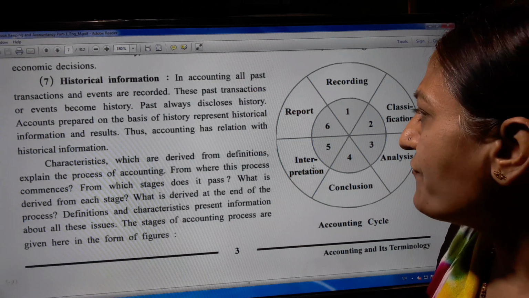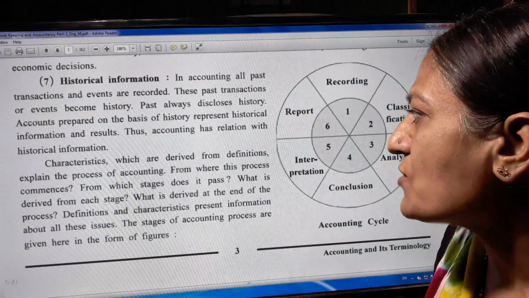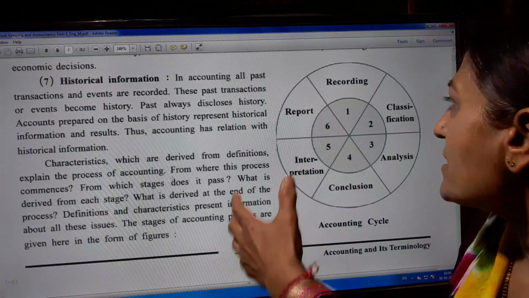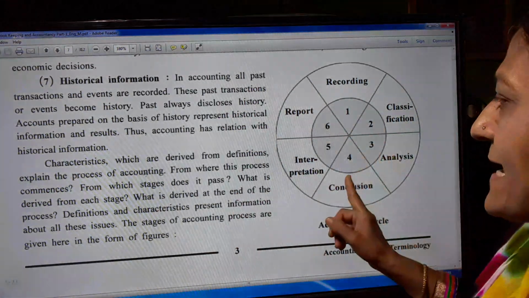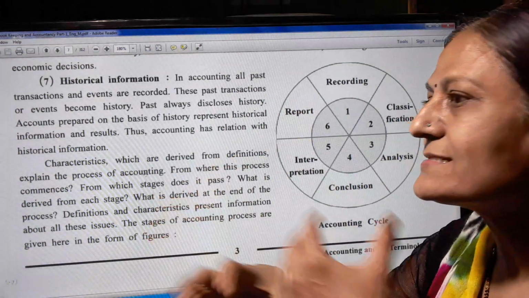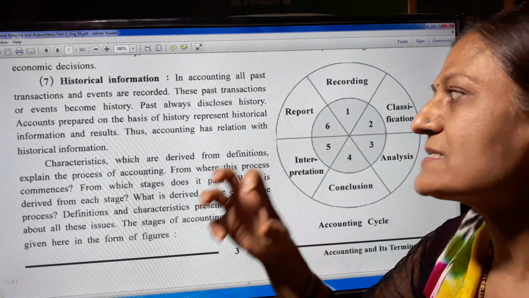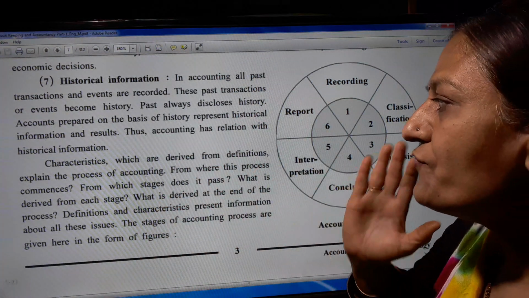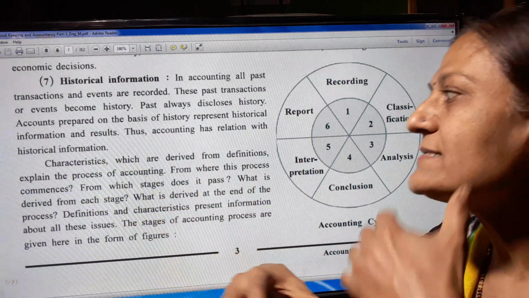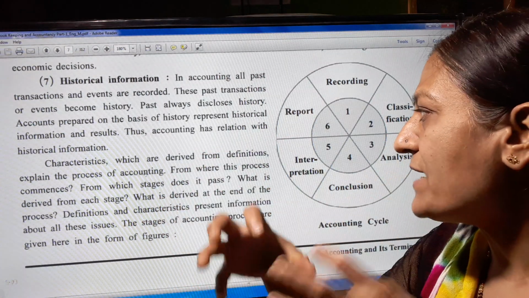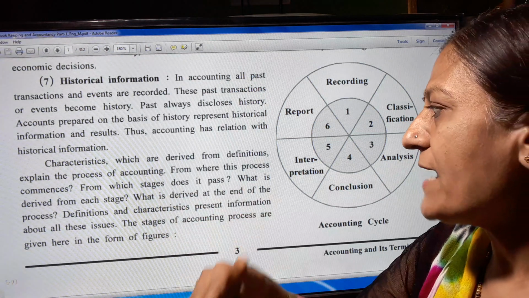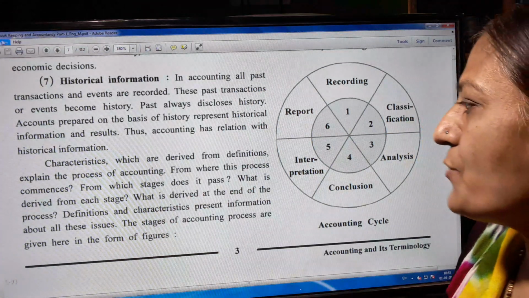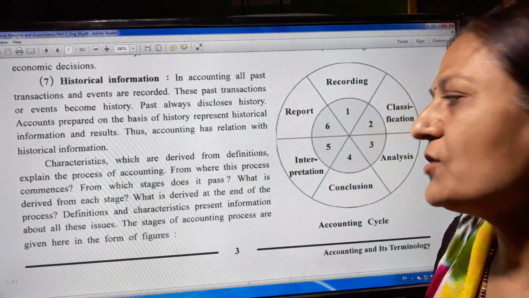The characteristics which are derived from the definitions explain the process of accounting, from which they prepare the accounting cycle. From where this process commences, which stages it passes through, what is derived from each stage, and what is derived at the end of the process: the definition and characteristics present information about all these issues. The stages of the accounting process are given here in the form of a figure.